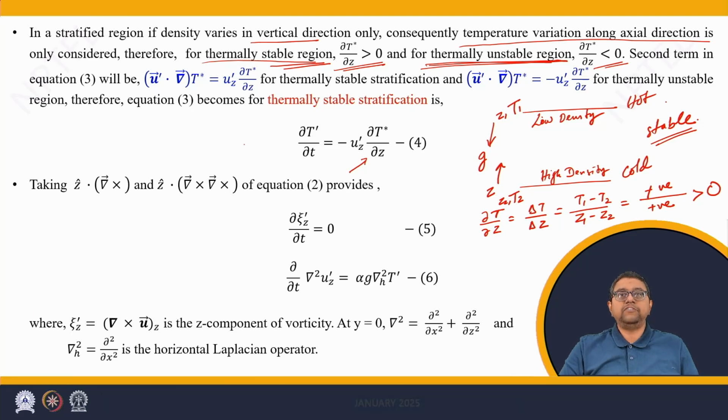Thus, we have the heat transfer equation simplified to del T prime by del t equals uz prime del T star by del z. Note that only T prime exists here, as del T star by del t goes to 0 because T star is independent of time. On the right hand side, we have uz prime multiplied by del T star by del z with a minus sign.